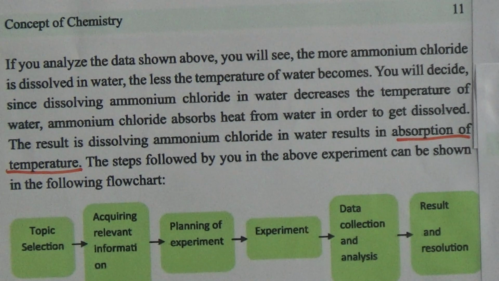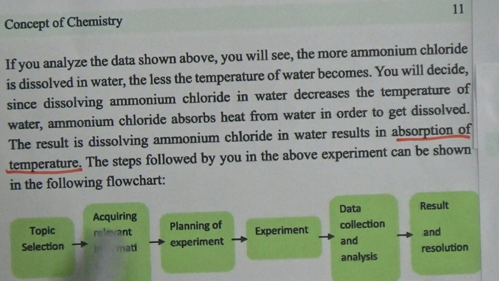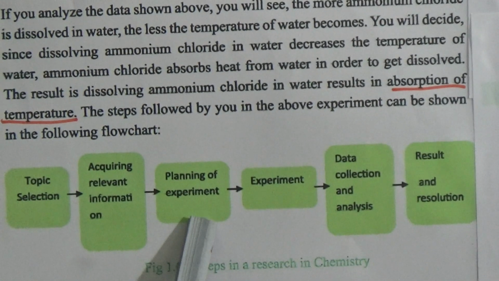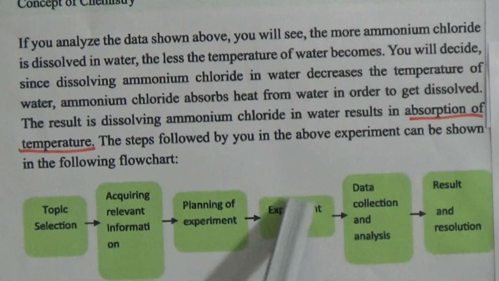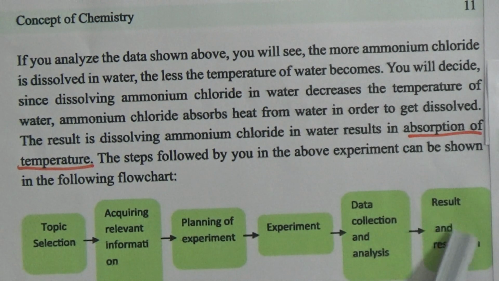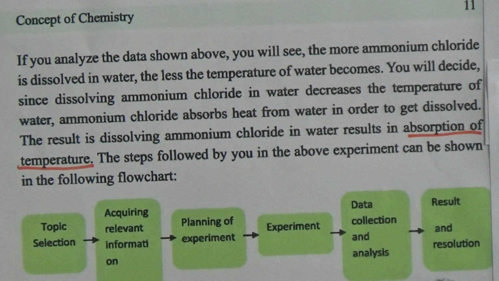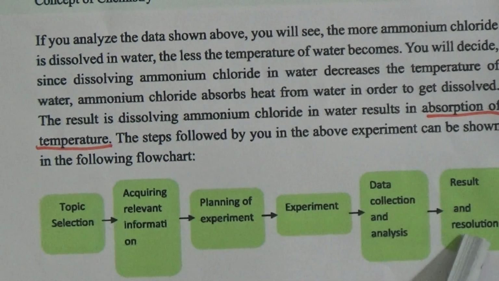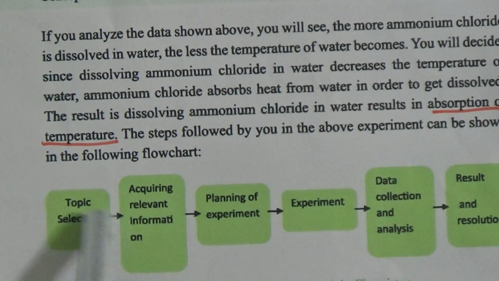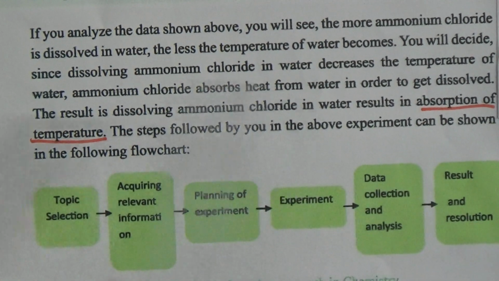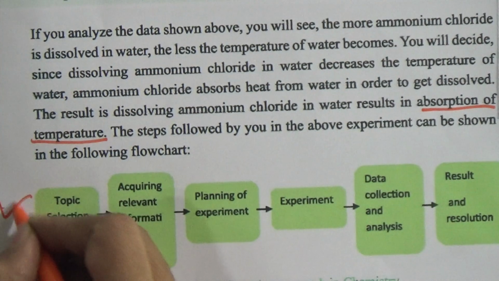The steps of the experiment are: first, topic selection; second, acquiring relevant information; third, planning the experiment; fourth, experiment; fifth, data collection and analysis; and last, result and resolution. If we do not get a result, then we have to go again from the first step. That means this is the resolution, and this portion you have to learn.